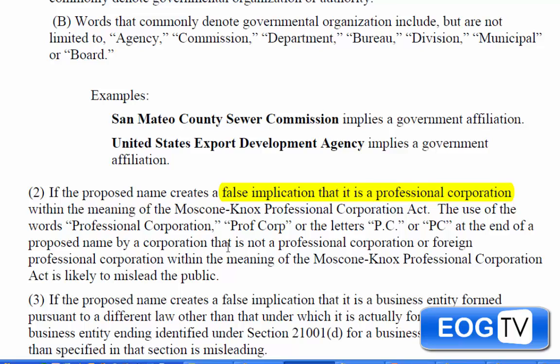The other thing is a professional corporation. Some of you out there listening might be doctors or lawyers, and you are truly a professional corporation because you are creating it under that code that requires it to be connected to your state license. But if you are not one of those professionals and you just like the way professional corporation sounds, that is not going to work. That's misleading the public in thinking that you have one of those state licenses. So you don't want to do that.